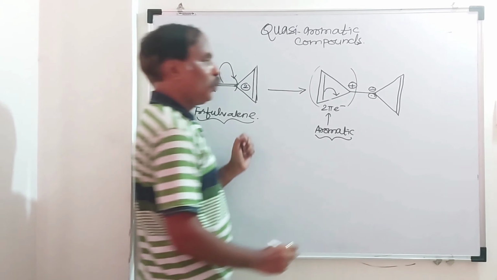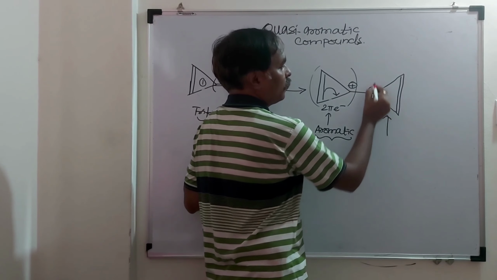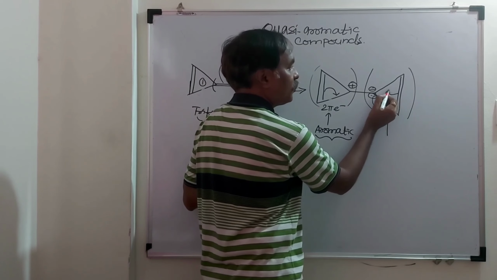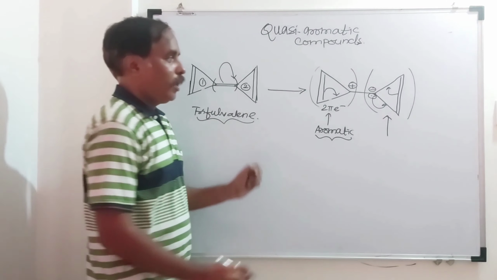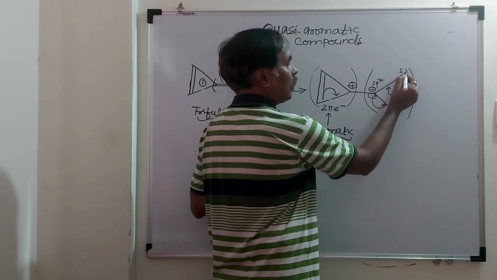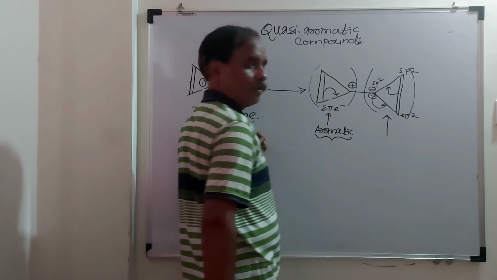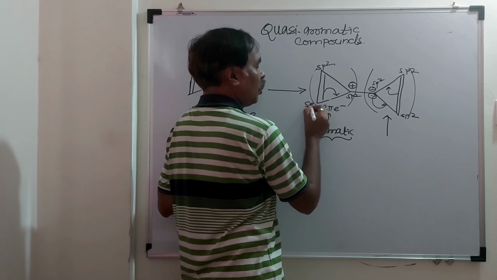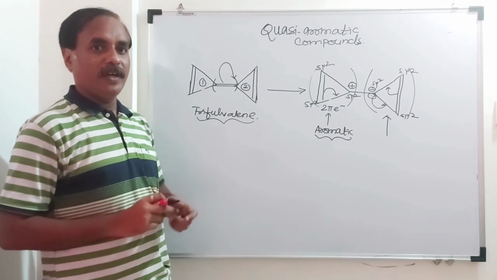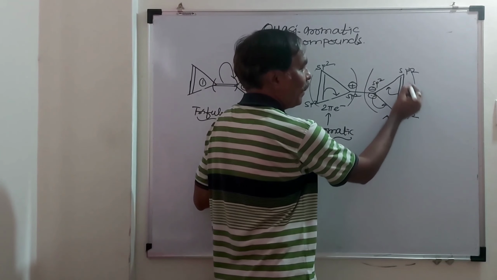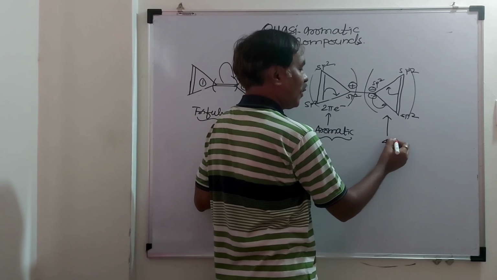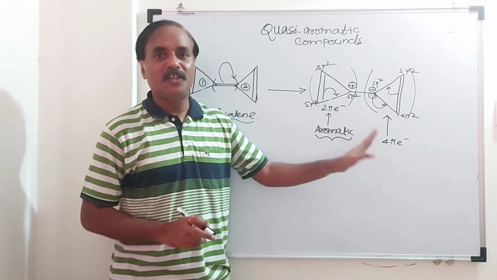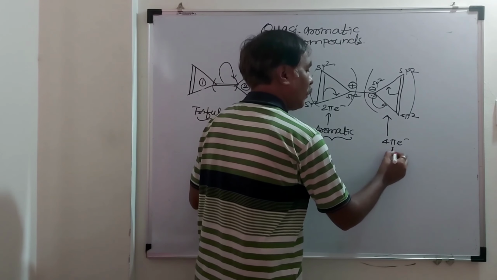Now consider ring number 2. Here it is ring number 2. This lone pair of electrons is part of delocalization. Hybridization of each carbon is sp2. In the first ring also hybridization of each carbon is sp2, and ring number 1 is planar, ring number 2 also planar. It is flat, there is a complete resonance. But how many Huckel's electrons are there? There are 4 pi electrons. And ring number 2 does not obey Huckel's rule.